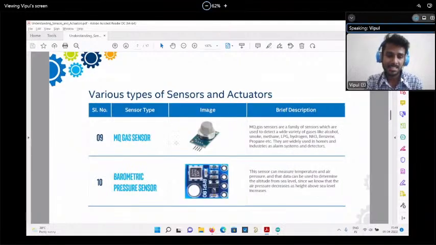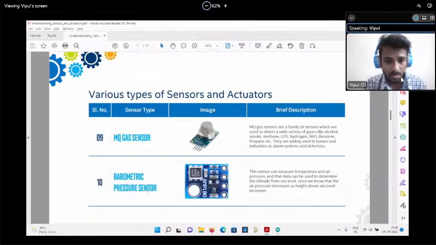Okay. Gas sensor. What does it do? It is also one analog sensor. It is detecting the gases. It is detecting how much amount of gas is there in the environment. It is measuring 0 to 1000 ppm. Gases are measured in the amount of ppm, parts per million. That is the unit of detecting gas in gas sensors.